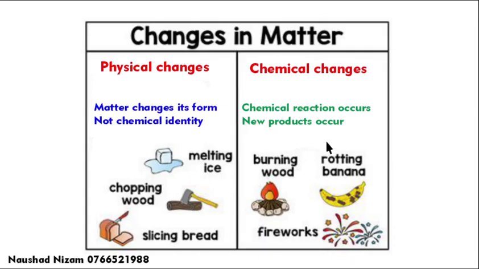But in chemical changes, a chemical reaction takes place, so new products are formed. Burning, for example, rotting of banana, fireworks, rusting of iron, we say they are chemical changes. Chopping, melting, freezing, slicing, these are said to be physical changes.